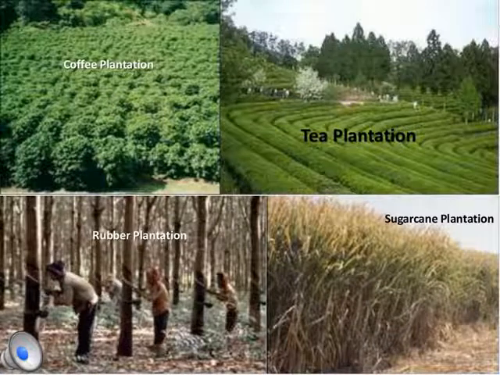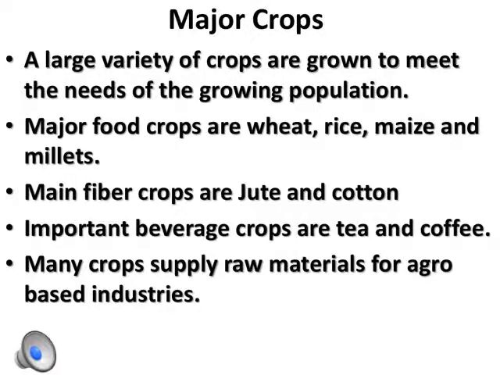These are the different types of plantation crops: sugar cane, tea, rubber, coffee. So these are the plantations which are carried on. Now the next is major crops. Crops are plants that are grown and harvested for eating or selling. A variety of crops are grown to meet the requirement of the growing population.